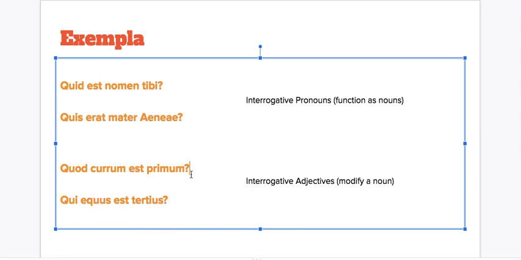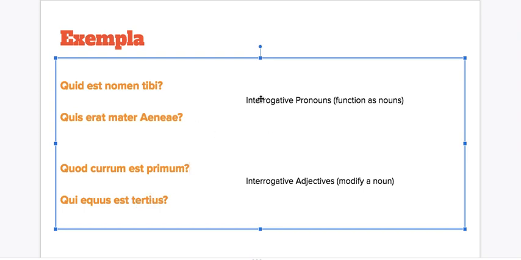So one of the easiest ways to know whether you're dealing with a pronoun or an interrogative adjective is by looking at whether or not they are followed by a word which they agree with. Quod currum, what chariot? These are both neuter, singular. Qui equus, these are both masculine, singular.